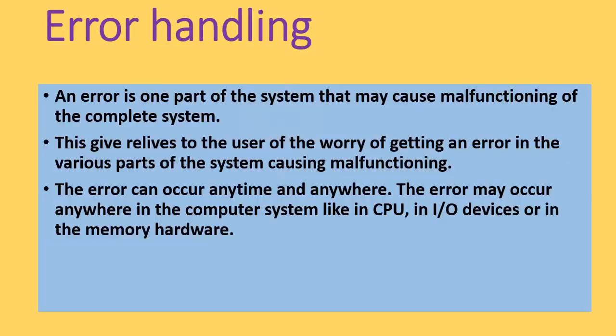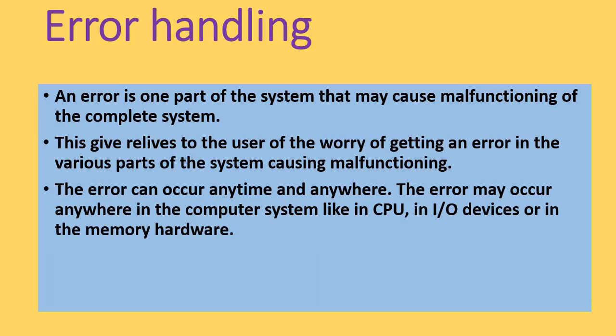Now we will see error handling. An error is one part of the system that may cause malfunctioning of the complete system. So the operating system constantly monitors the system to detect errors and avoid such situations.